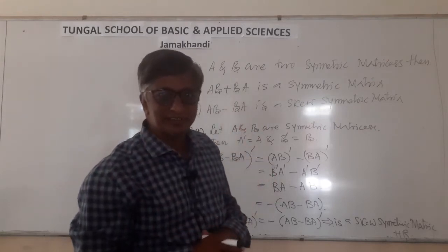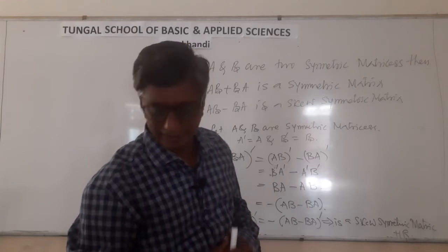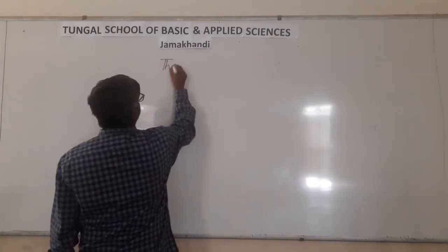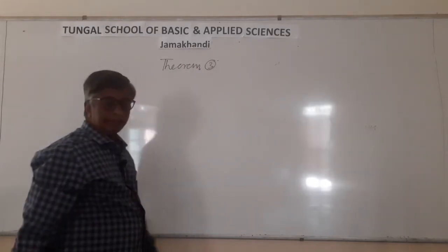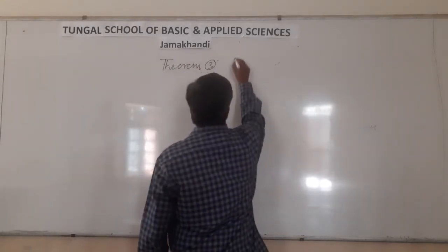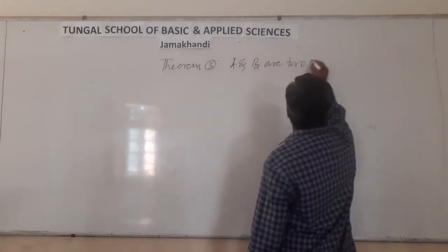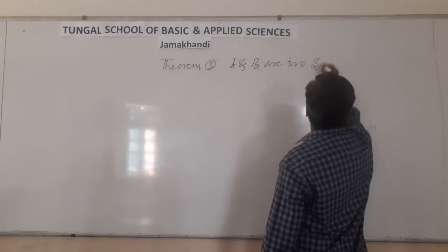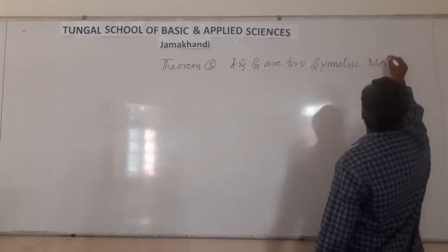Let us discuss one more and last theorem of matrices. A and B are two symmetric matrices.